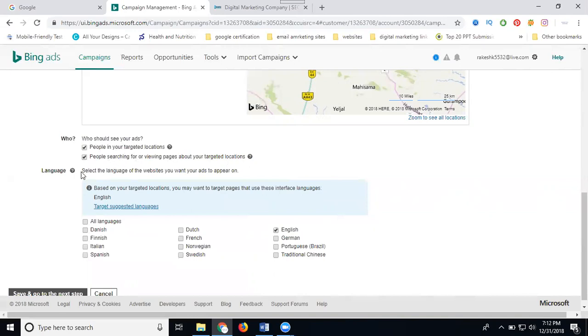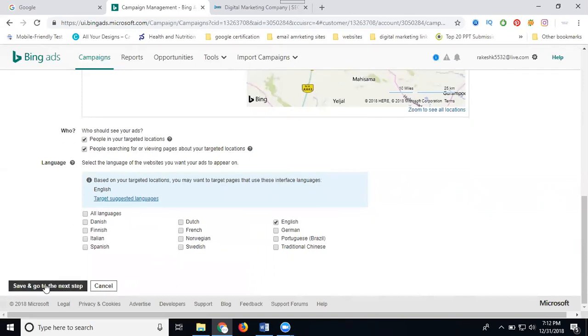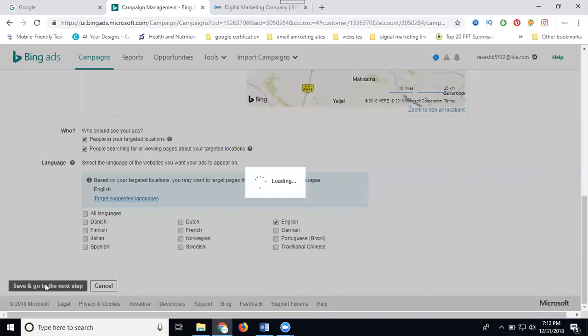And language: all languages or a specific language. I'm selecting only English. I'm not promoting for all languages. I'm promoting only for the English language. Save and go to the next step.